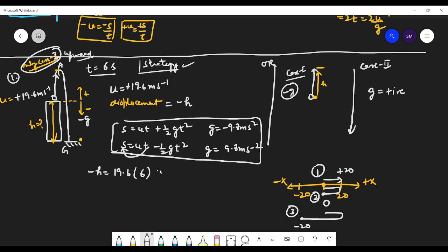so minus 1 by 2 into 9.8 and into t square. That's your 6. So 6 squared. So can you tell me what's the answer? 58.8 meter. Yes, the answer will be 58.8 meter. You are absolutely correct.